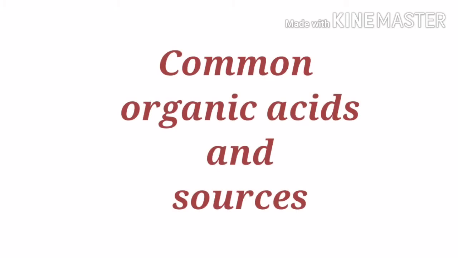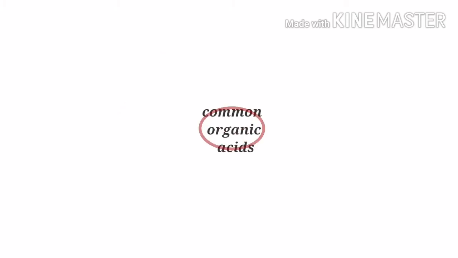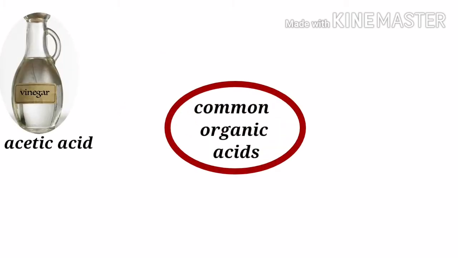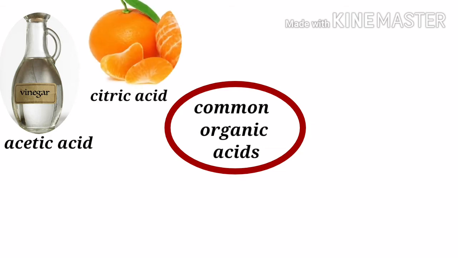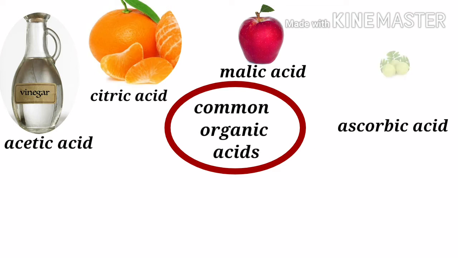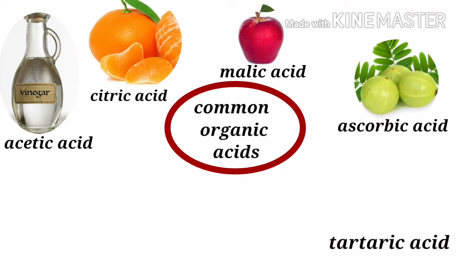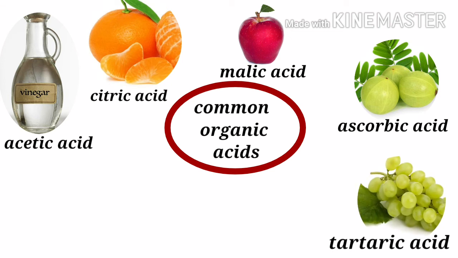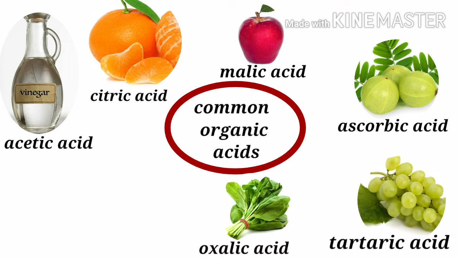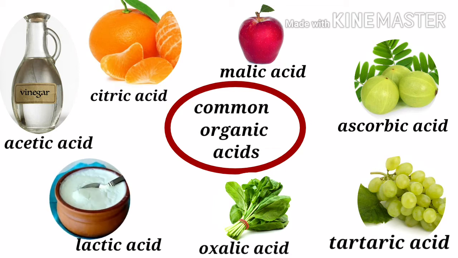Some of the commonly found organic acids and their sources are: vinegar contains acetic acid, orange contains citric acid, apple contains malic acid, amla contains ascorbic acid, grapes contain tartaric acid, spinach contains oxalic acid and curd contains lactic acid.